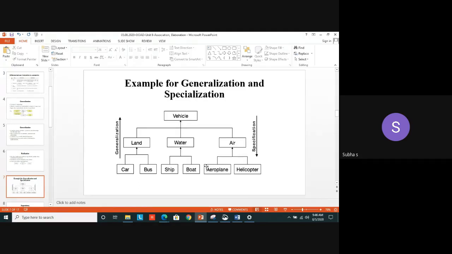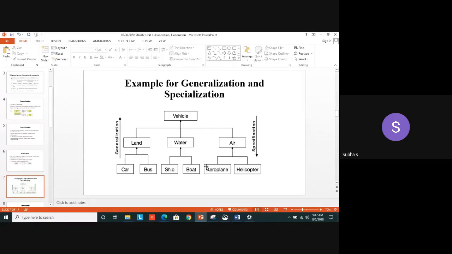Like that, here I have mentioned some other example, vehicle. Left side, we can see the entire diagram first. We are mentioning vehicle as a class. In general, I have mentioned vehicle. Okay, that vehicle can be what? Operated in land, water or air. We can split it like this. Similarly, a land vehicle can be what? It can be either a car, bus, van, auto, anything. Similarly, under water vehicle, we can have ship, boat. Under air, we have what? Aeroplane, helicopter. So, from vehicle, I am specifically giving one by one, level by level.